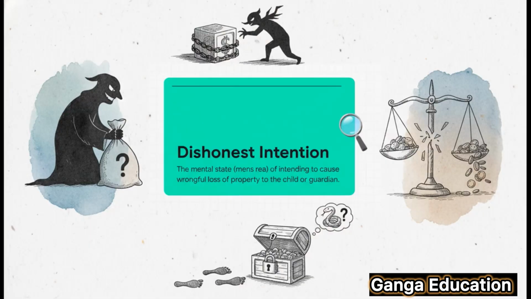Now, the most critical element of this section is dishonest intention. This is the mental element of the offender, what we call mens rea in legal terms. It's crucial to prove that the intention was specifically to dishonestly take movable property, causing wrongful loss to the child or guardian. If there was no intention to steal, Section 97 wouldn't be attracted.